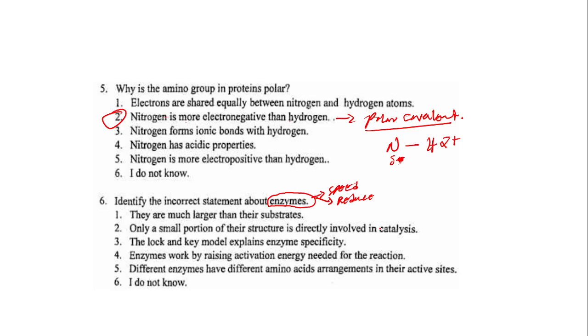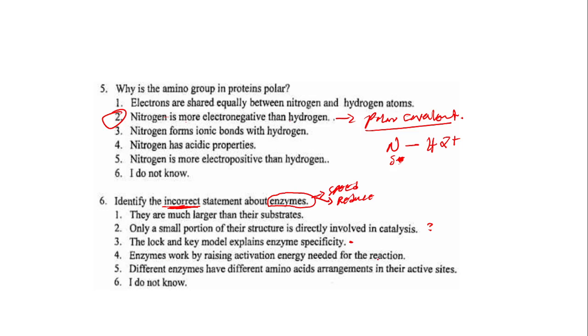Okay, we can give it a question mark. The lock and key model explains the enzyme specificity, which is also wrong. I'm trying to pick what is incorrect here. So when I say wrong, I simply mean that it is correct. Enzymes work by raising the activation energy needed for the reaction.